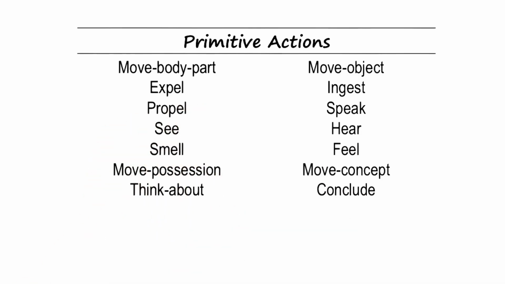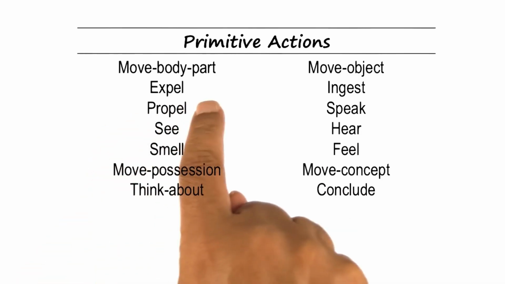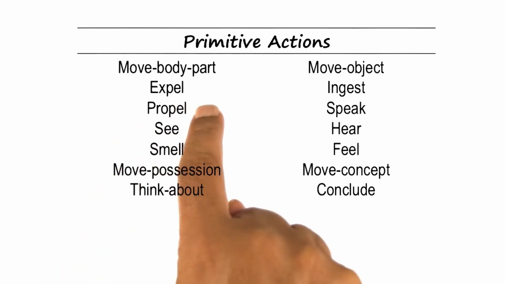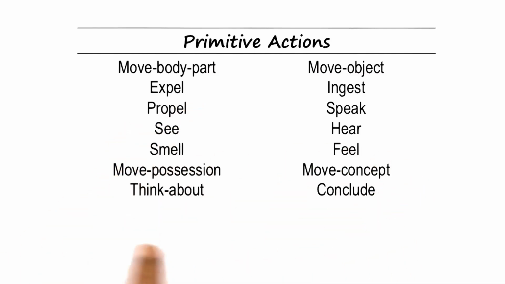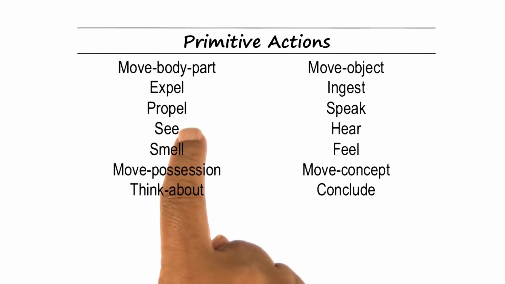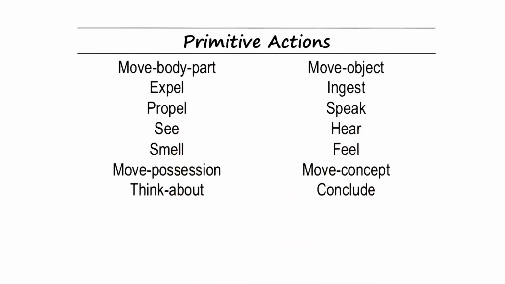Propel is when Ashok might kick a ball. So right now Ashok's body is in contact with the ball and the ball is being kicked. Notice that some of these primitive actions have to do with mental actions. So think about, or move concept, or conclude, or feel. So move concept is where Ashok gave the idea to Susie about going to a movie. Conclude has to do with decision making. Think about is just forming an idea inside one's mind. Some of these have to do with percepts and sensors: see, smell, hear.